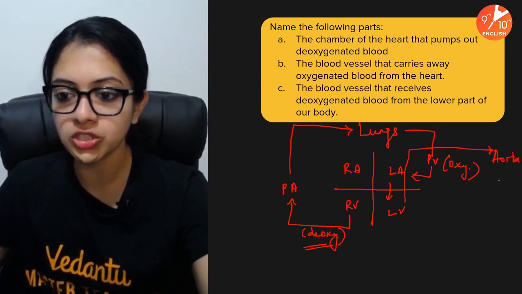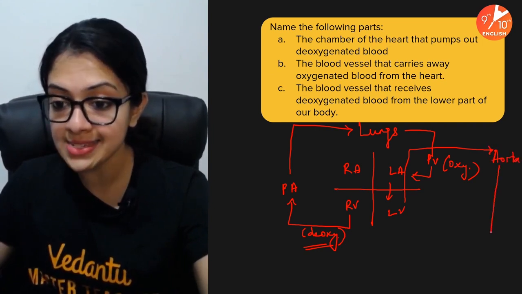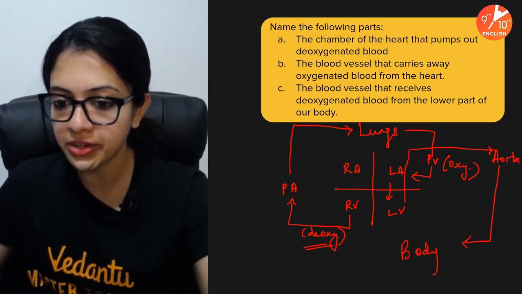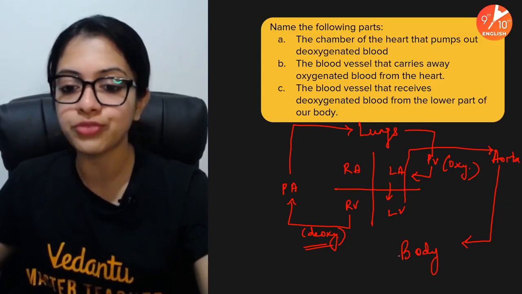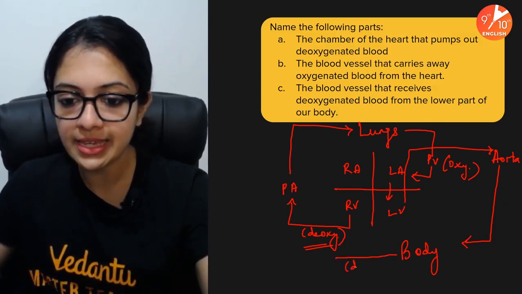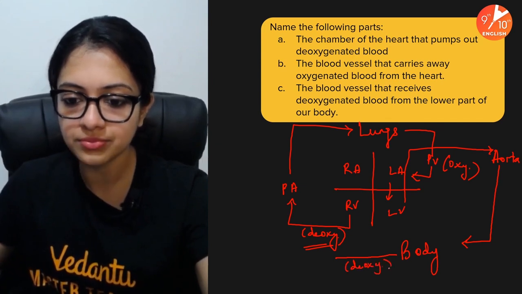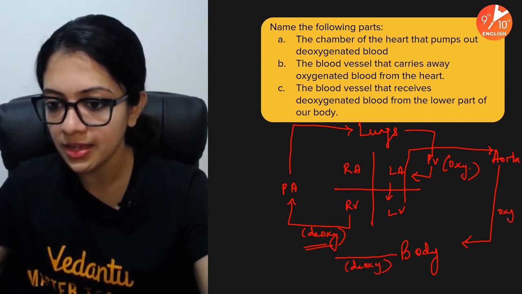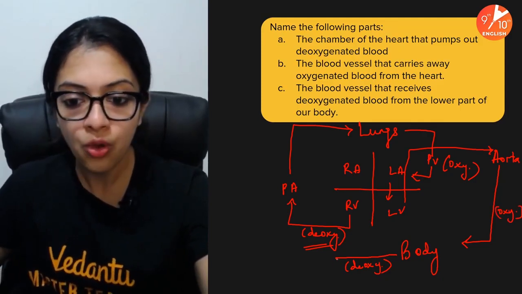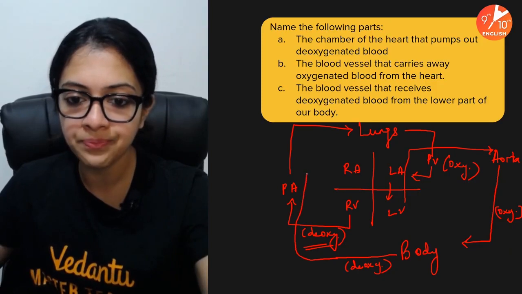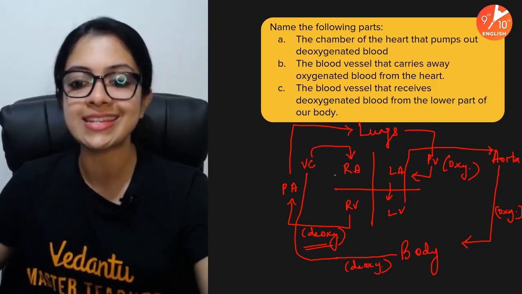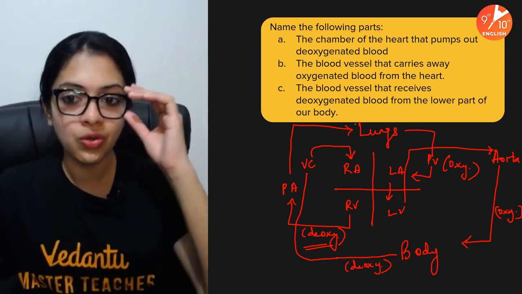Aorta, which carries oxygenated blood to the different parts of the body. All right, and from the body, deoxygenated blood. Okay, deoxygenated blood. This would be oxygenated. Okay, deoxygenated blood from the different parts of your body would be carried by the vena cava into the right atrium. This is how the circulation works.